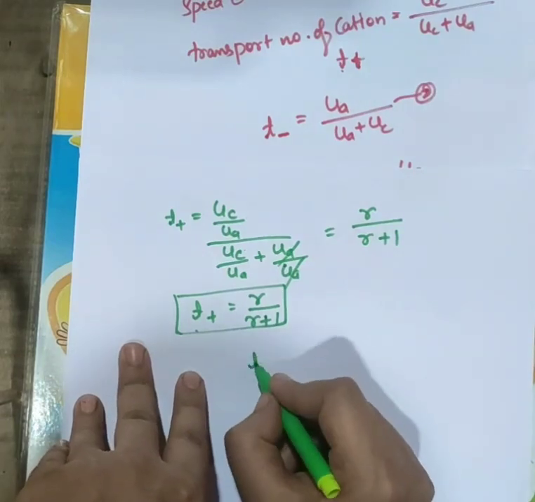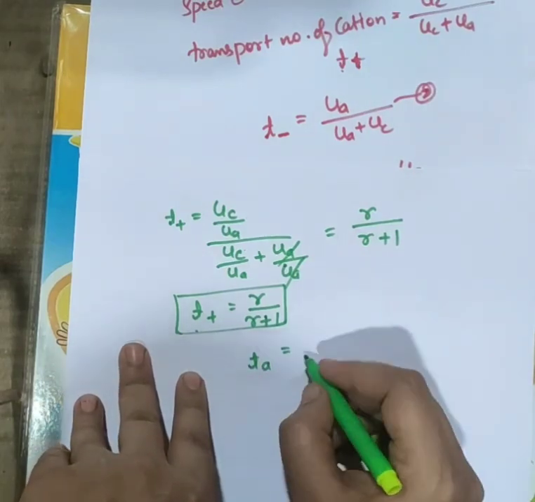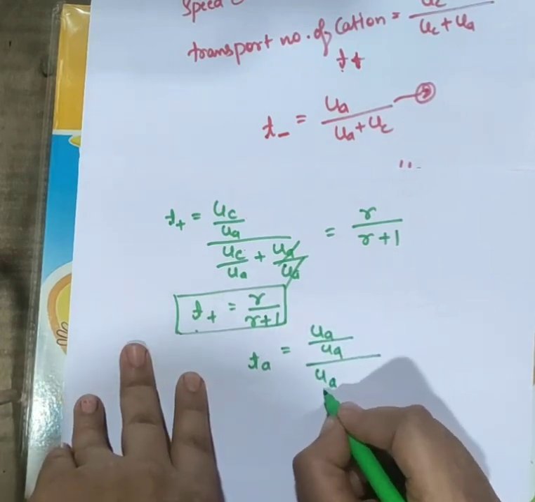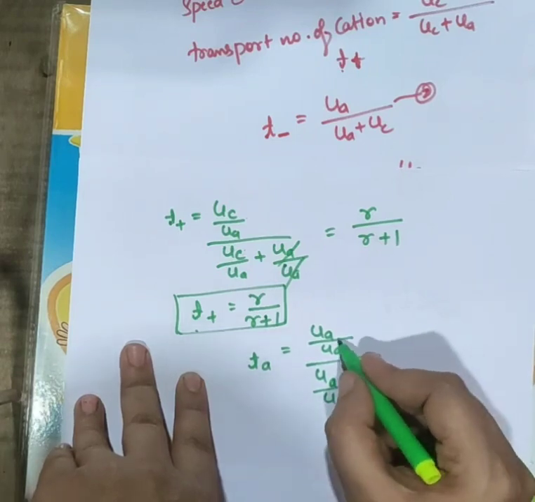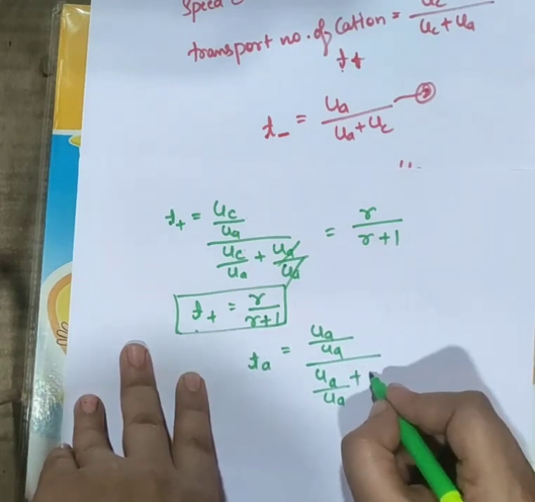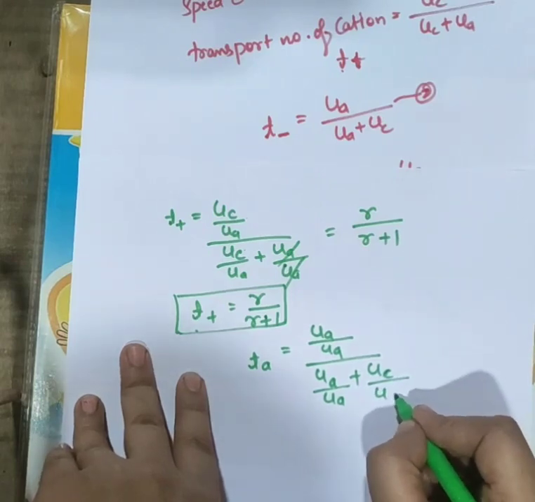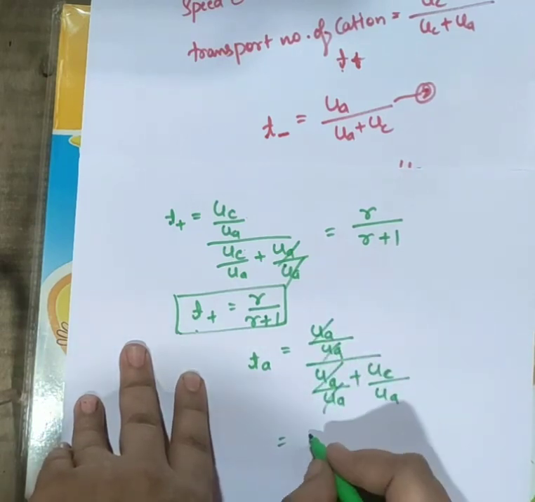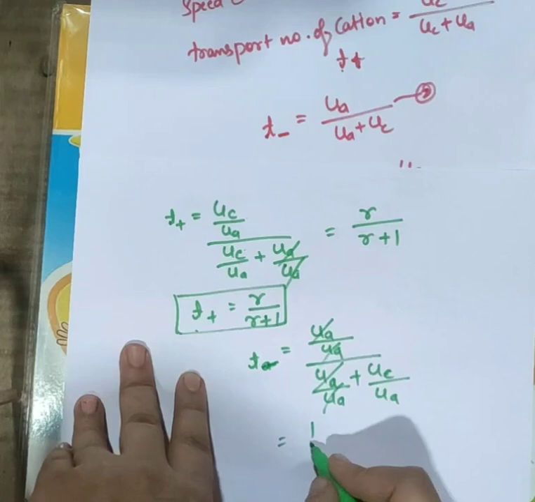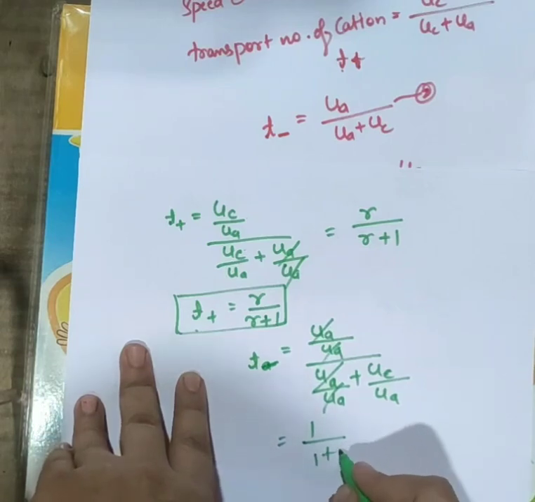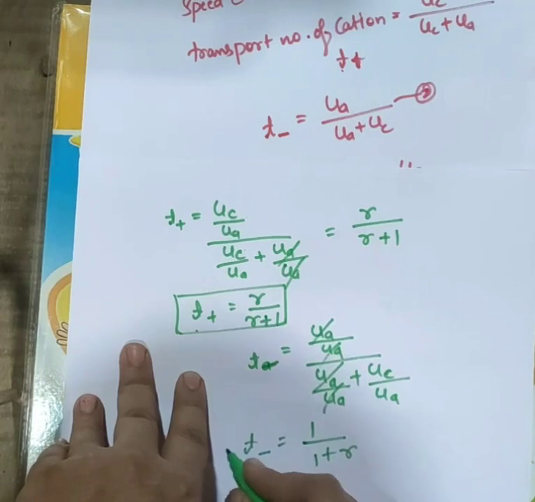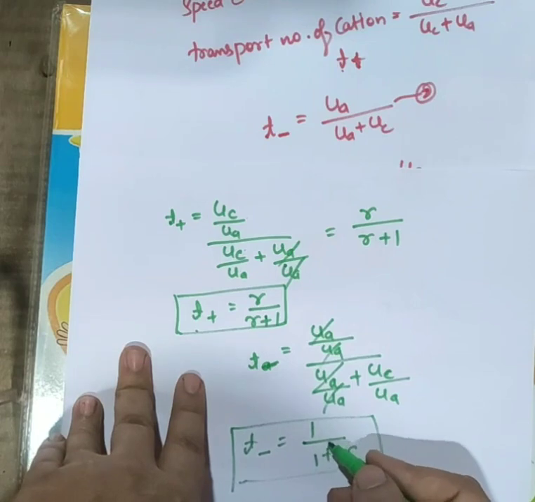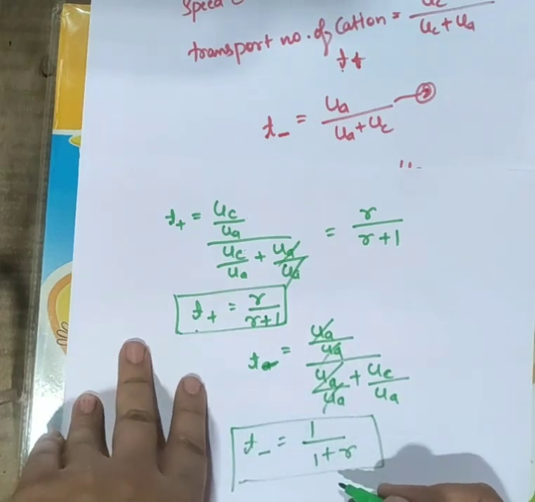If you divide that equation by UA, in both numerator and denominator, UA divided by UA and UC divided by UA, you will get this. Here UA gets cancelled, and here also. So 1 divided by 1 plus R, you will get the transport number of anion in terms of R. Transport number of anion will be equal to 1 divided by 1 plus R, right?